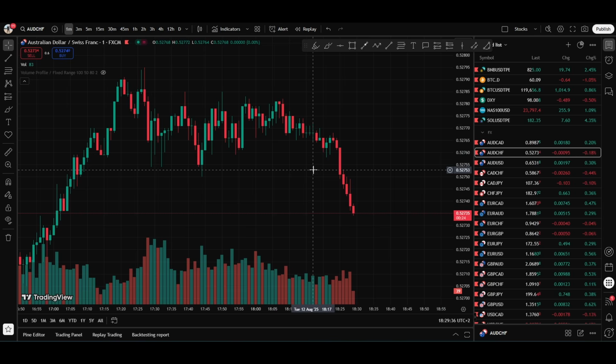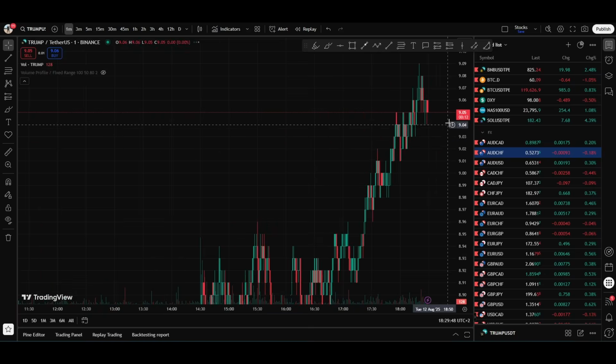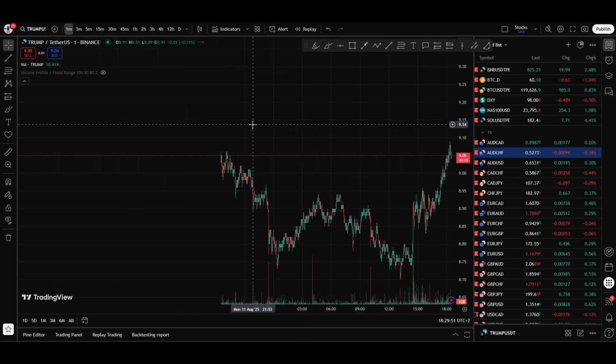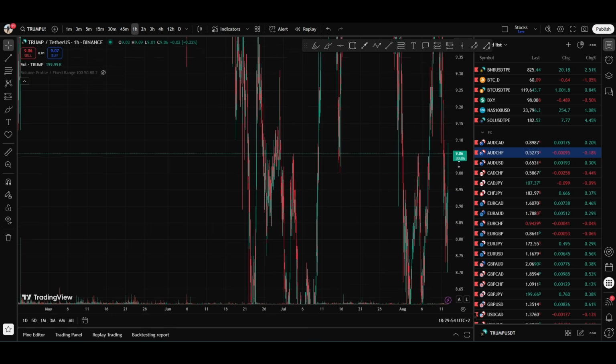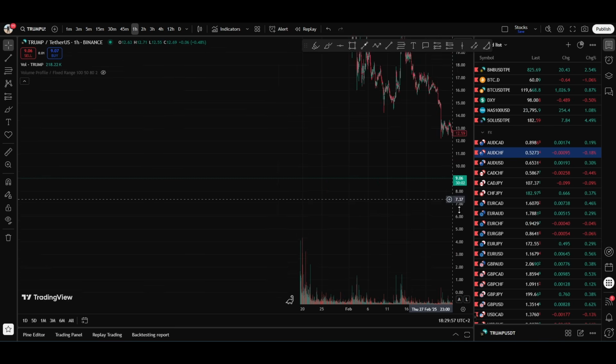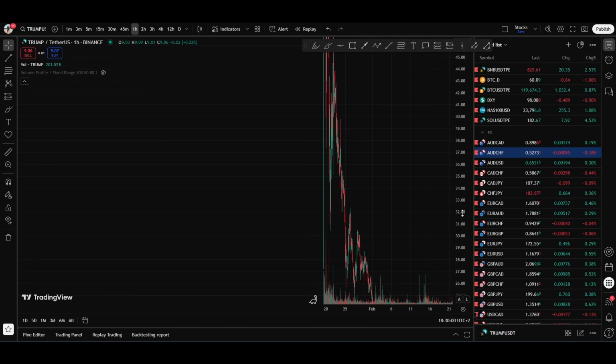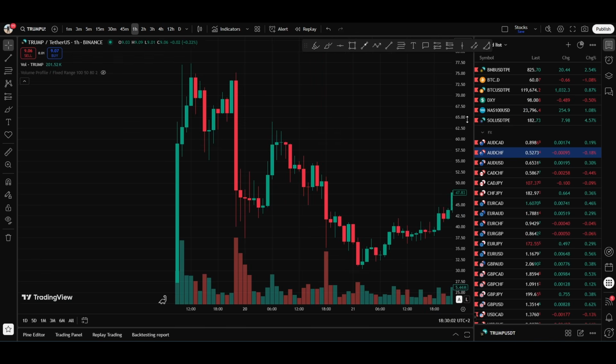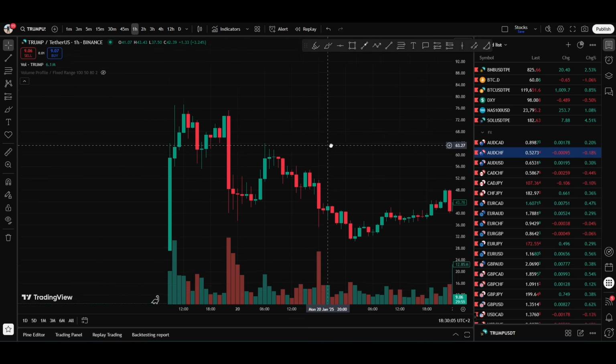If we take a look together, let's even break it down with an example. Let's take the legendary Trump coin and see what's happening here. We can see that this coin is really heavily manipulated. And, accordingly, if we rewind all the way to the beginning, we can see there was a really strong growth. Everything was going up, everyone was actively buying. But at some point that growth stopped.